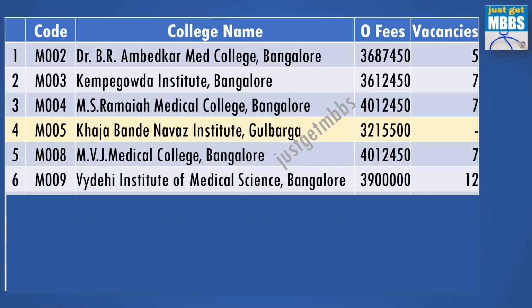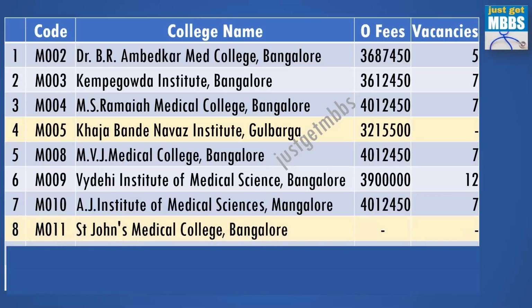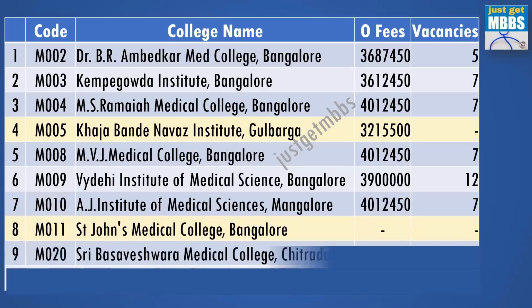Vydehi Institute of Medical Sciences, Bangalore, the fee structure is 39 lakhs per year and there are 12 vacancies. AJ Institute of Medical Sciences, Mangalore, 40.1 lakhs per year and the vacancies are 7. St. John's Medical College, Bangalore does not offer any seat under this category.